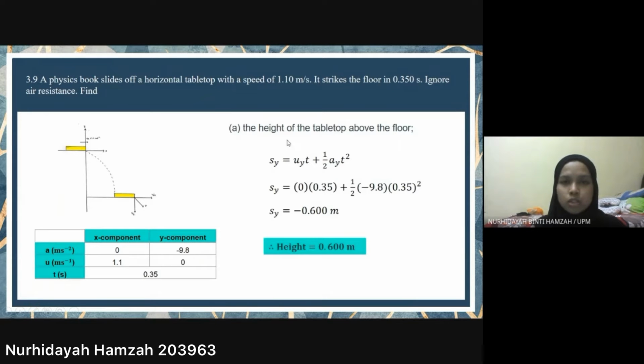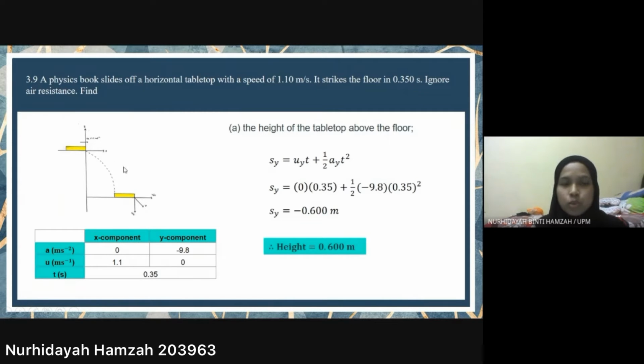So before we answer the question, we are encouraged to draw or sketch the situation so that we might be more clear on what the question would be like. So based on this drawing, we can know that up here is the initial location of the physics book, while down here is the final location of the physics book.